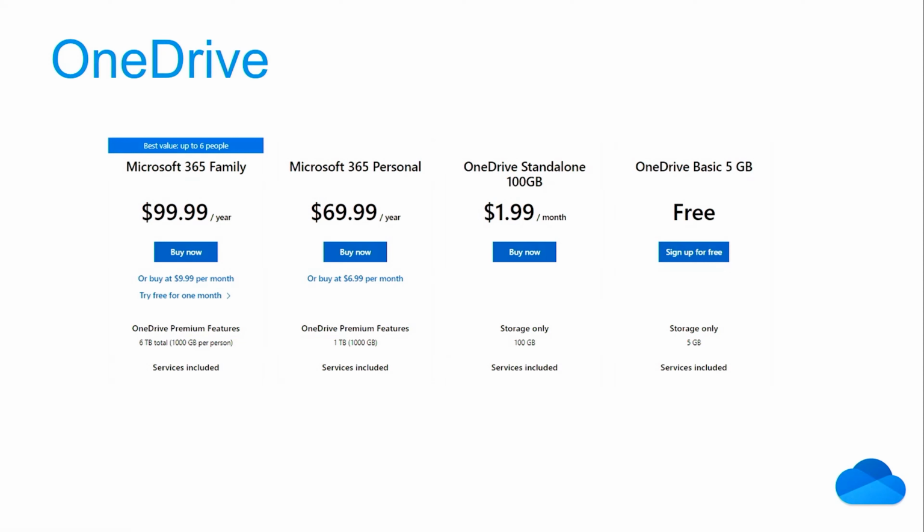OneDrive is also very secure. All the cloud storage providers are secured with 2-factor authentication, but OneDrive goes a bit further. Their personal vault requires 2-factor authentication every time you look inside the app. And when you share files, also interesting, you can share files with people that don't have a Microsoft account, and even they can edit the documents.